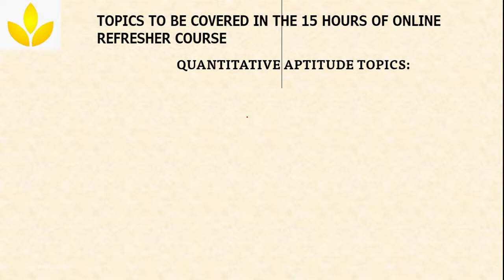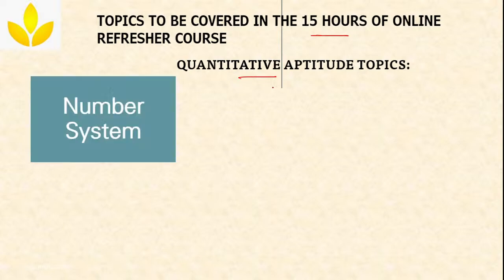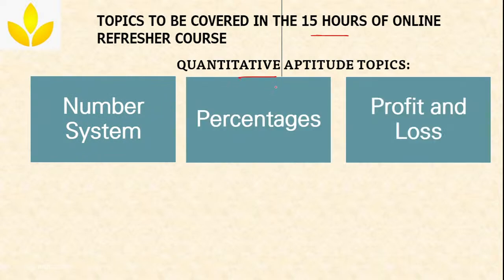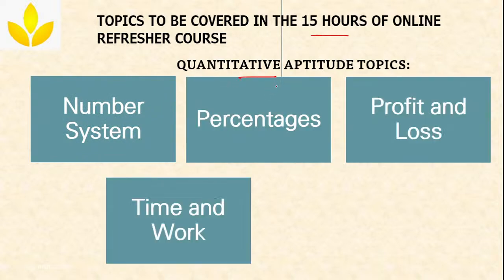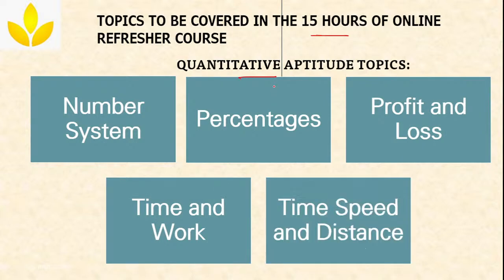I told you what things we will be covering in this 15 hours of online refresher course. I will be covering quantitative aptitude and reasoning aptitude topics. Clear? Out of this, we have already completed number system, percentages, profit and loss, time and work, correct? Now, in this class, we will be starting with time, speed and distance.